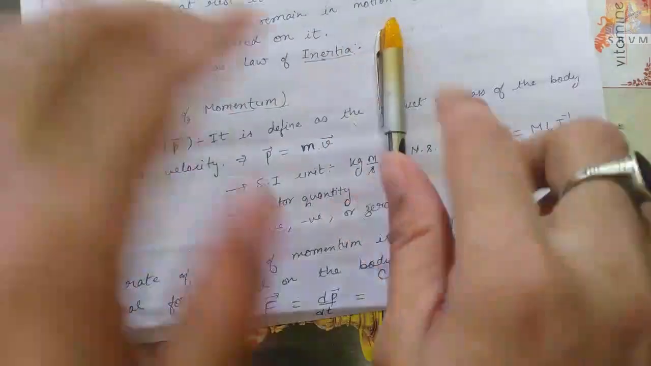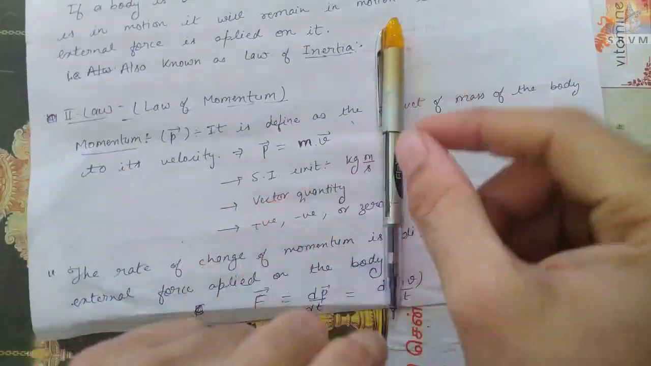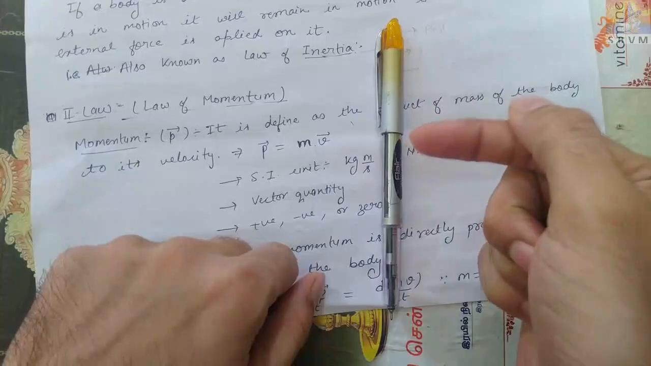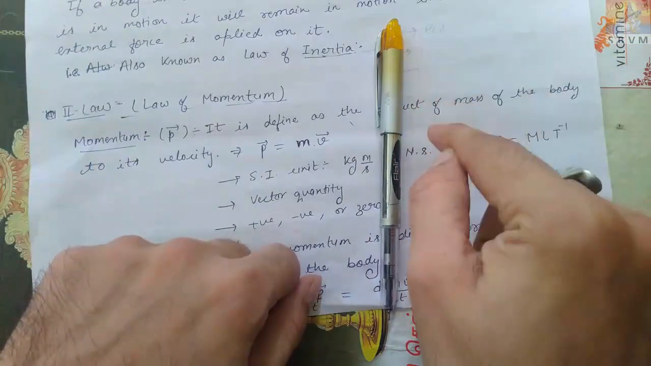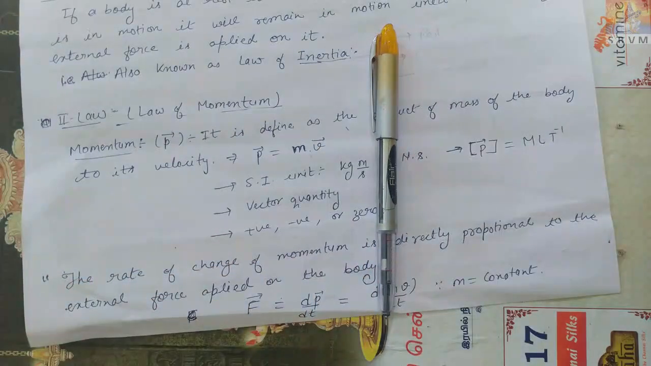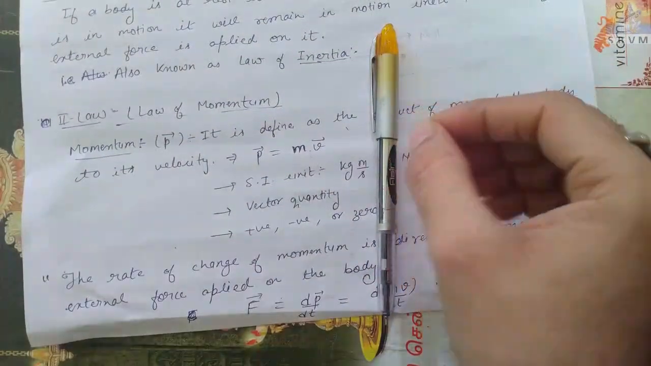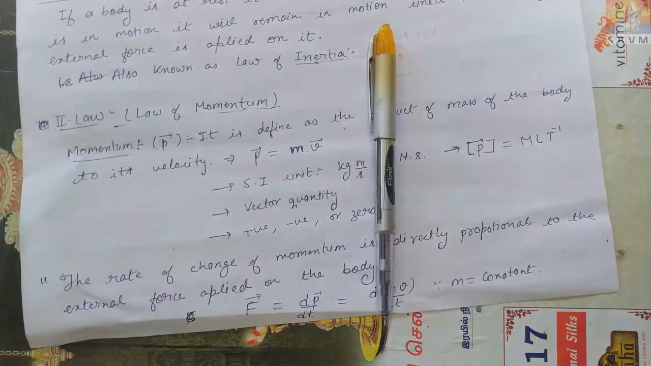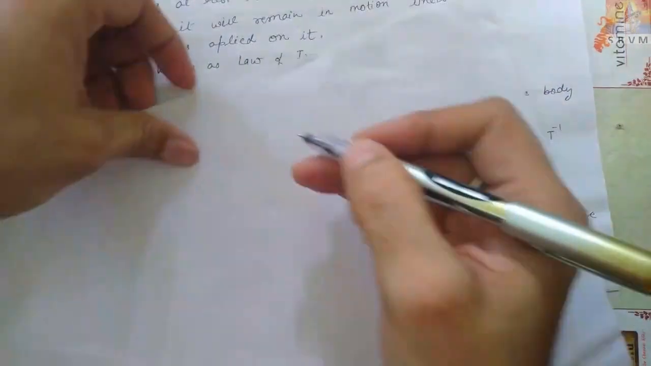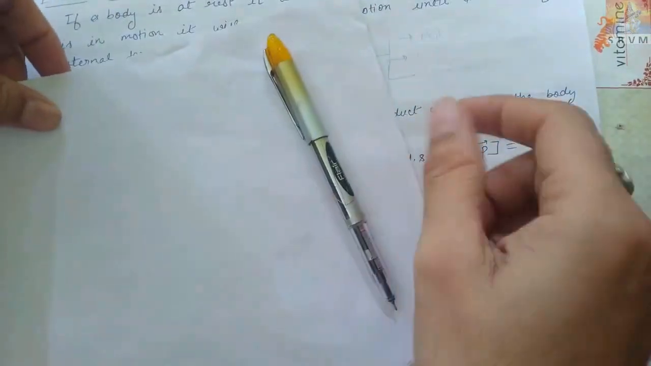For example, suppose this pen has a mass of 100 gram and the velocity of this pen right now is 0. So the momentum of this pen is 0 at this instant. Why? Because velocity is 0. Now suppose this pen has some velocity, 2 meter per second.